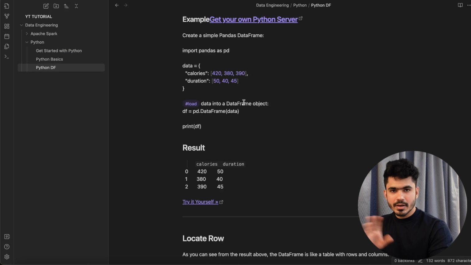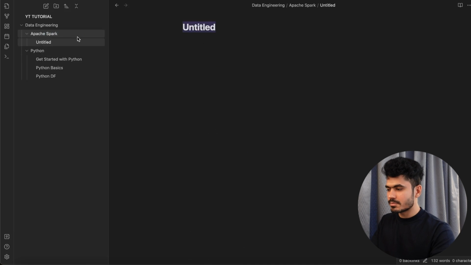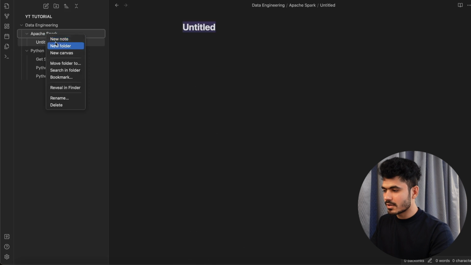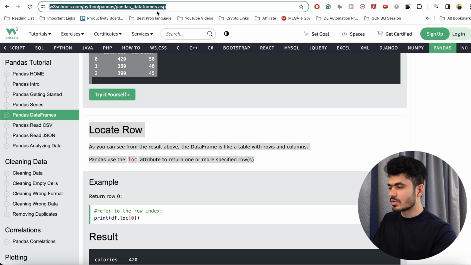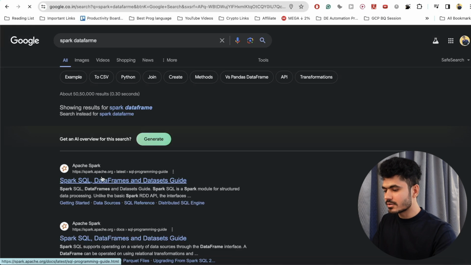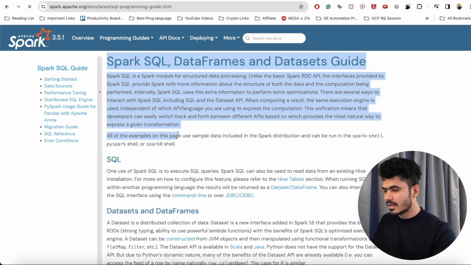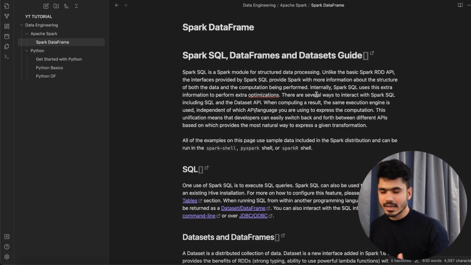Now you can also format the code, and I'll show you how you can do that. But let's say you have the basic notes available. Now I also do the same on the Apache Spark. I right click on the Apache Spark folder, create a new note, and give the name Spark data frame. There's one topic called Spark data frame. I'll find some good documentation online, copy this and put it over here. Okay, so I have basic information.